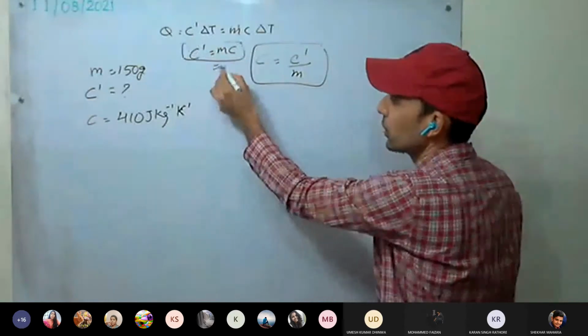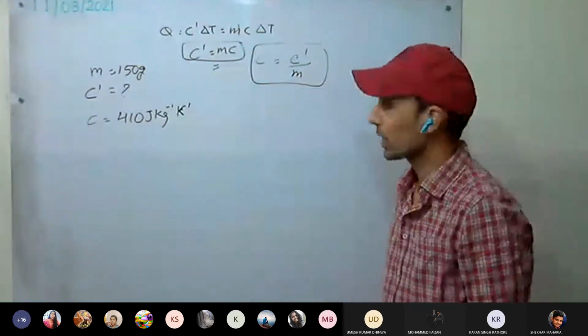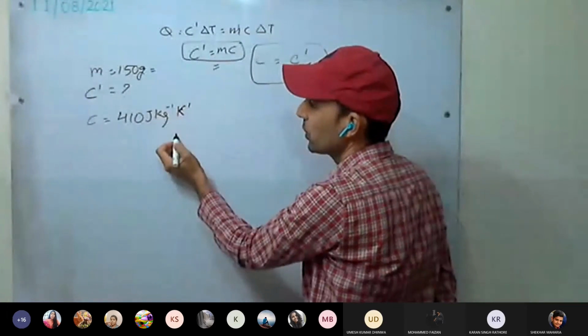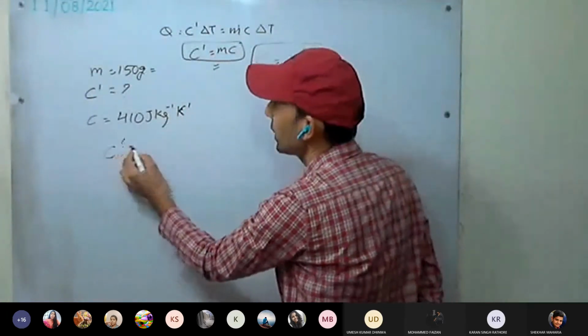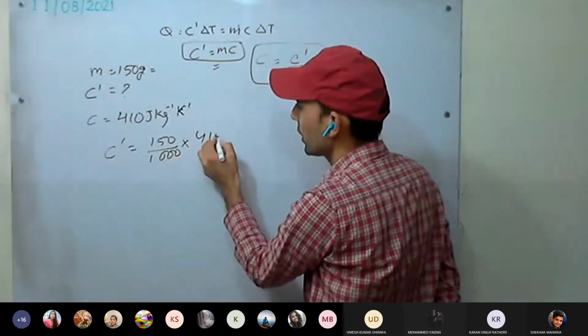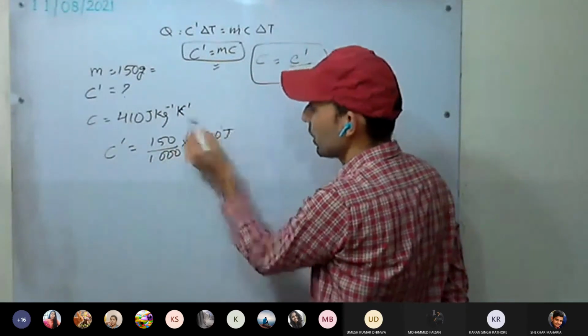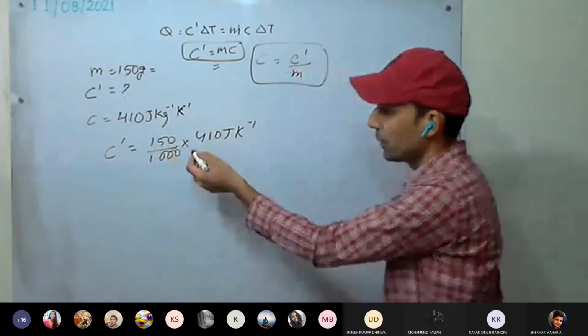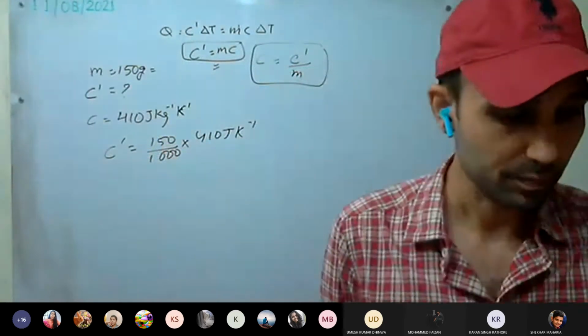Since the mass is in gram and C is per kg, convert it into kg. So C dash equals 150 divided by 1000 into 410 joule per Kelvin. How much is it coming? Calculate and tell me.